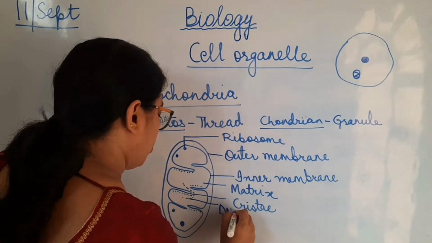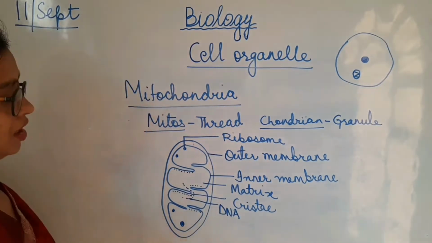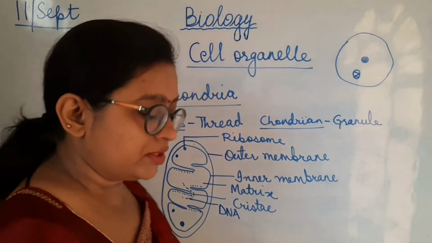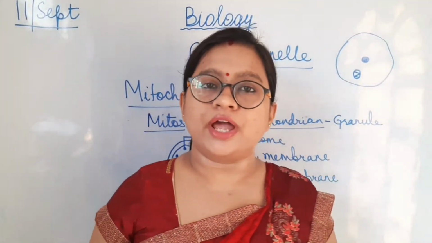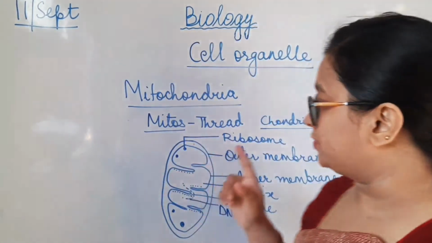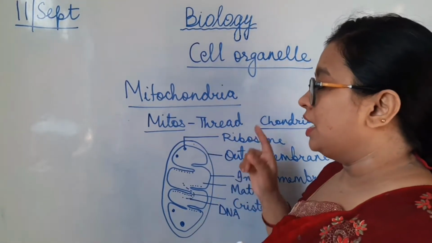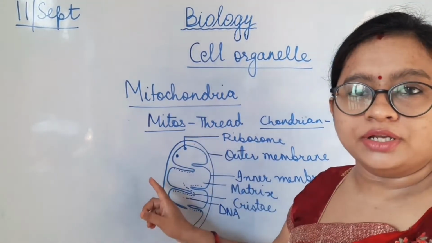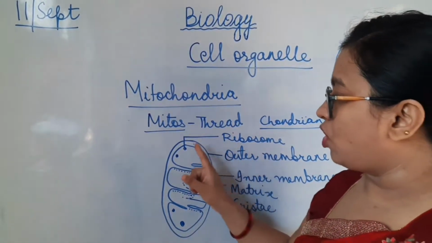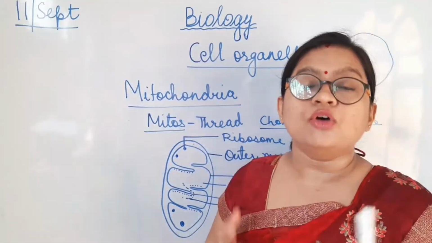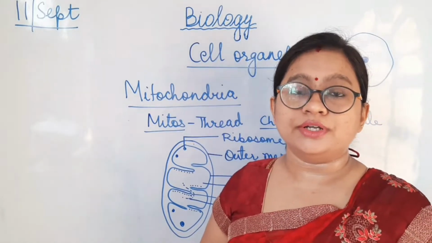Now mitochondria is one of those cell organelles which has its own ribosome and DNA. As you can see, ribosome is here and DNA is here. So it is a double layer cell organelle and it has its own ribosome and DNA. Now what is the function of mitochondria?